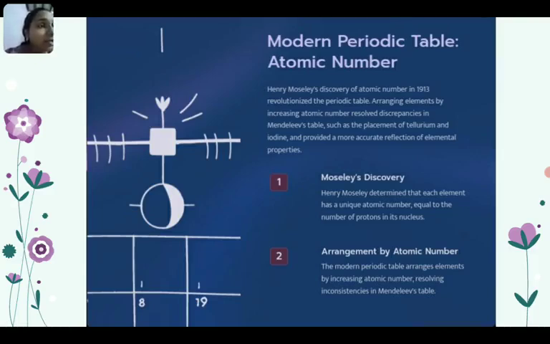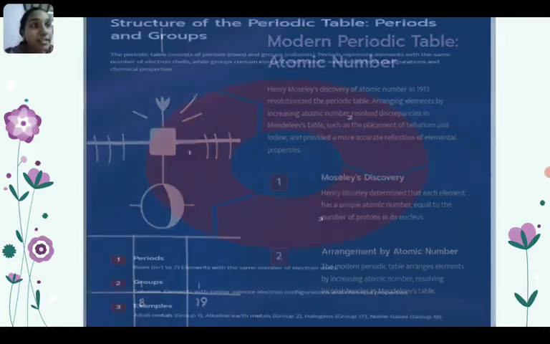Arrangement by atomic number resolved the inconsistencies in Mendeleev's periodic table.